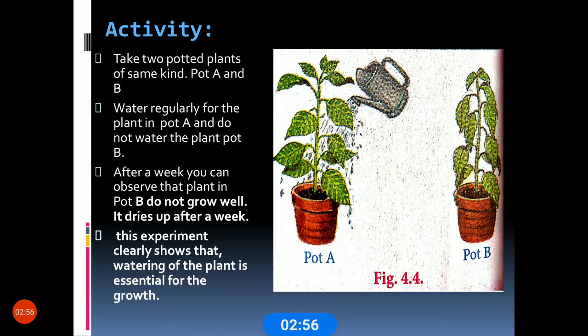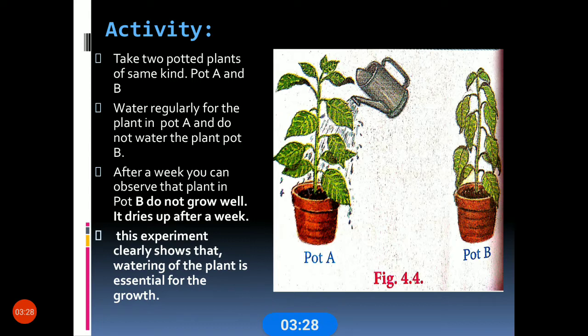Water the plant in pot A regularly. Do not water the plant in pot B, because you need to observe the reaction.